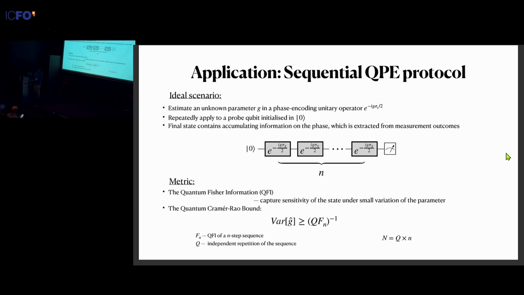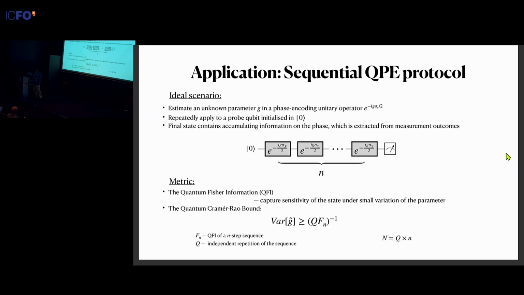So what's happening is we have this unknown parameter g that is encoded in a unitary operator as a phase factor. So it'll be e to the minus i g power x over 2. And then every time we make a query, this unitary operator is repeatedly applied to a probe qubit that we initialize in the 0 state. So by the end, the final probe state will contain accumulating information about this unknown phase g, and we try to extract it from post-processing of our measurement outcome on the probe.